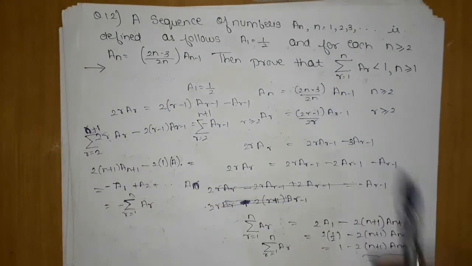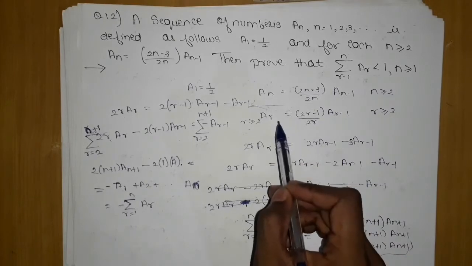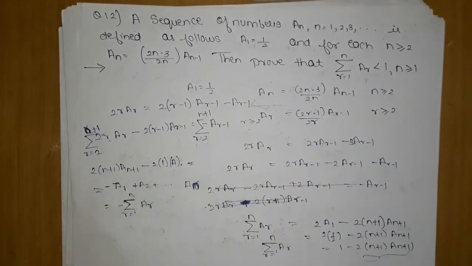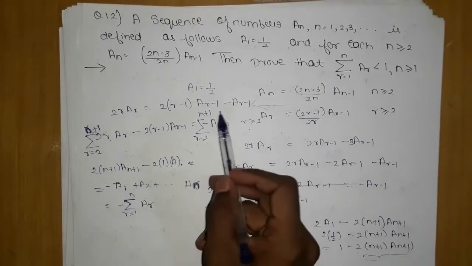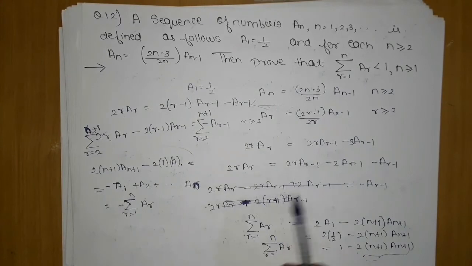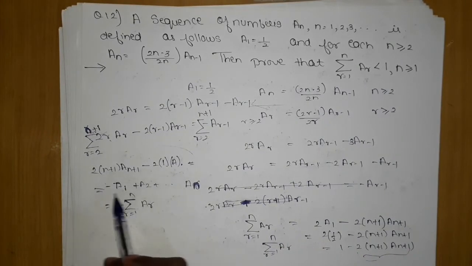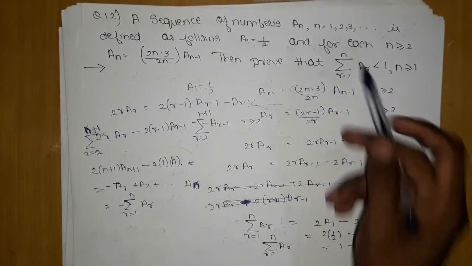Then you should see one more thing, that it should form a telescopic series. If you don't realize it, then it is very difficult to prove this. After analyzing, you have to solve it. Try to keep the things on the left side only like this, otherwise you cannot make the arrangement here, it will become wrong. And one more thing, you have to rearrange the summation because you have to prove it from r is equal to 1 to n.